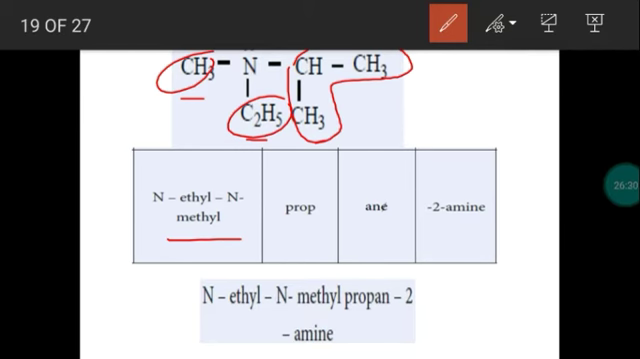Isopropyl group has 3 carbon atoms. Root word is prop. Single bond present between the carbon atoms, primary suffix ane. Amino group is attached to the second carbon, so 2-amine is the secondary suffix. Connect all these words: N-ethyl, N-methyl, propane-2-amine.